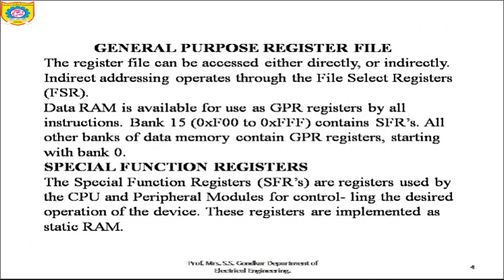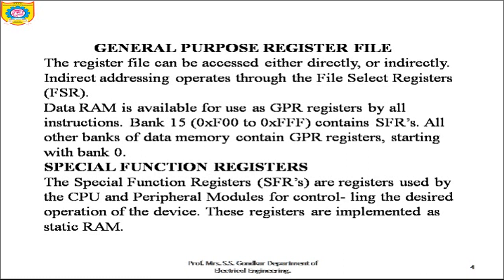But notice here the general purpose registers and special function registers. The register file can be accessed either directly or indirectly. Indirect addressing operates through the file select register, whereas the data RAM is available for use as GPR by all instructions. Bank number 15 contains SFR.